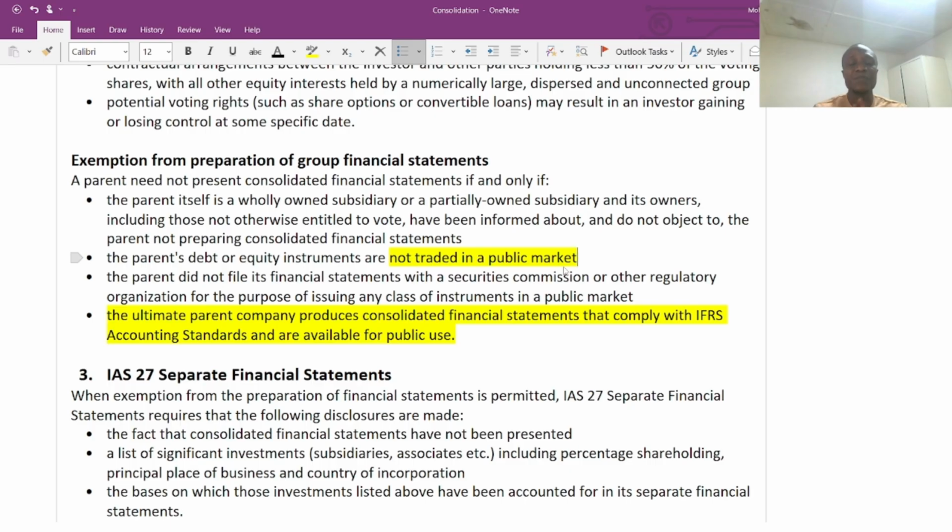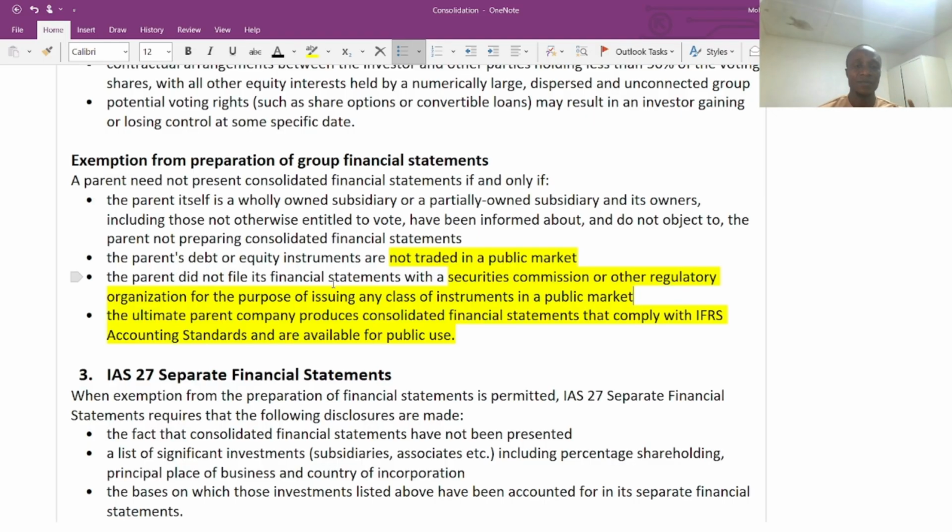Another point: if the parent company did not file its financial statement with a security commission, for example, they did not prepare any financial statement in line with IFRSs, or in line with IPSAs if you're talking about the public sector, or any other security commission or regulatory framework, then that particular financial statement is not enough to be presented in a group structure. So we are not going to consider that financial statement. It will be exempted from the preparation of the group financial statement if I'm talking about the parent, because the parent company has control over the investee, which is the subsidiary.